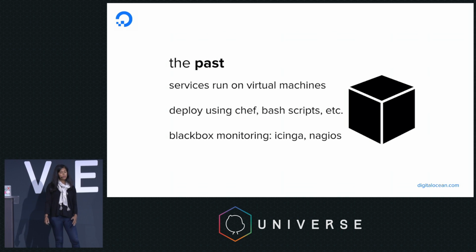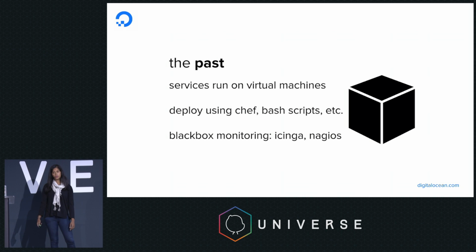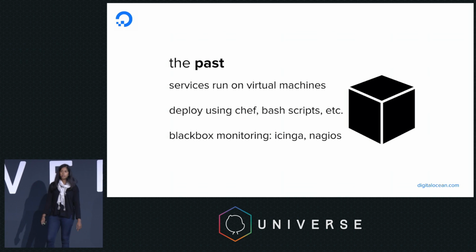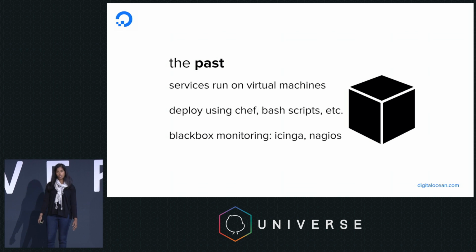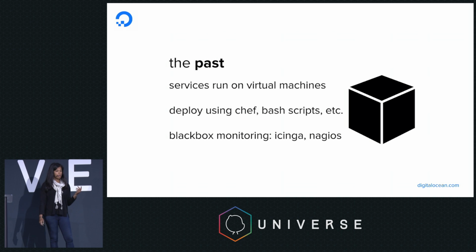In terms of monitoring, we primarily had black box monitoring. So we used Icinga and Nagios. This wasn't great for a couple of reasons. First of all, we would often spend more time writing or editing Chef than writing actual applications. And secondly, we didn't actually have a lot of introspection into our services.